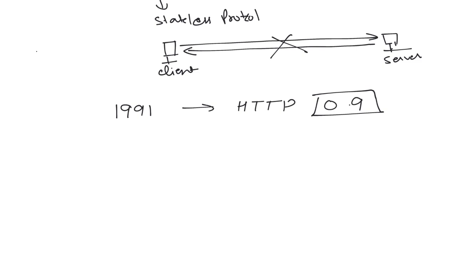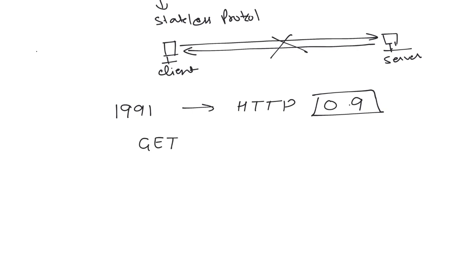So in 1991, the websites are very simple. Like they are not having any kind of the CSS involved. CSS is cascading style sheets or other kind of the things which makes the website beautiful. So in the earlier years, there are very simple web pages. So at that time, only one method is used, that is get method.